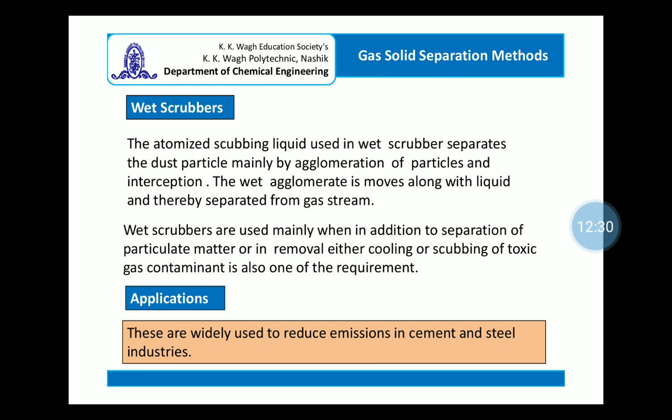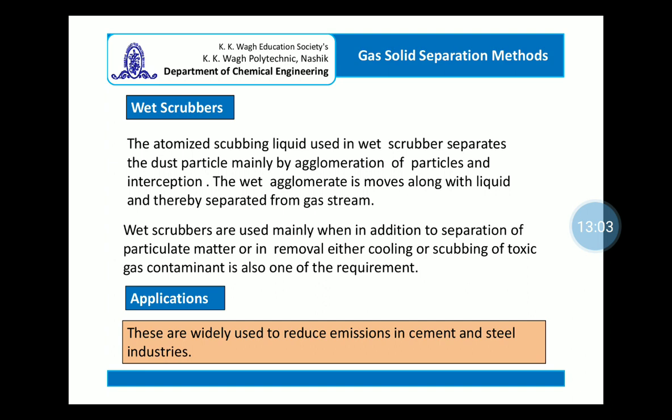There are different types of wet scrubbers like the Venturi scrubber, packed tower, and spray towers, and also wet cyclones. So there are different variants of the wet scrubber available. However, the choice of the wet scrubber depends upon our requirement and the properties of the gas and solids which are to be treated.